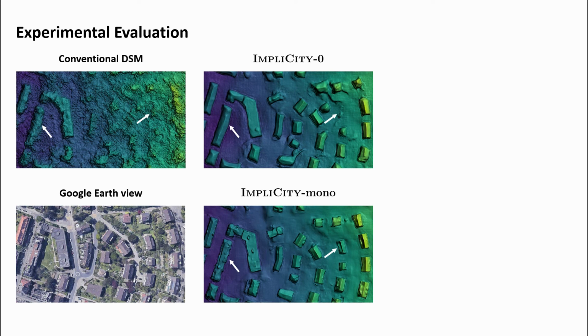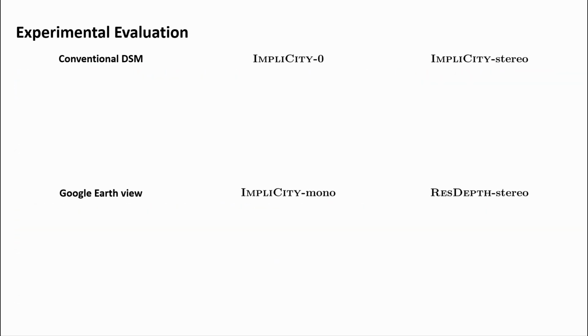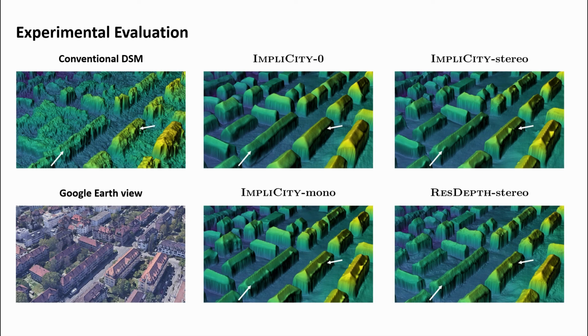ImpliCity mono reconstructs buildings that have been missed previously, sharpens and straightens building outlines, and partially recovers geometric details on roofs. Finally, ImpliCity stereo further improves the reconstruction. Buildings have exceptionally crisp and straight outlines, and there are fewer implausible bumps on the terrain. Most strikingly, ImpliCity stereo is the sole method that recovers fine-grained roof structures such as dormers.